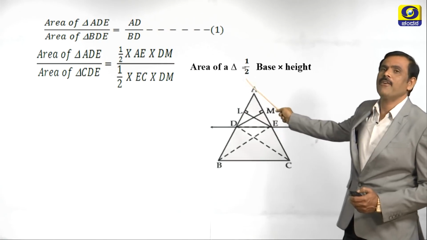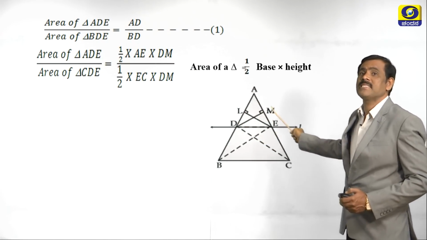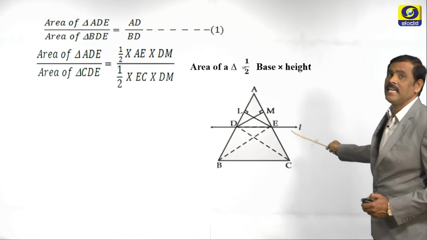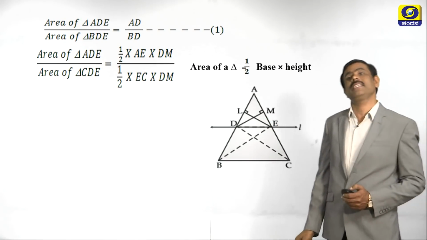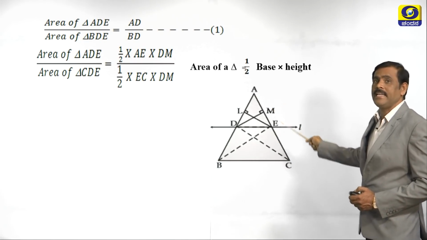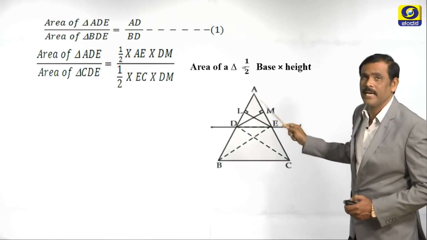Now, for area of triangle ADE, AE is the base, DM is the height. For area of triangle CDE, CE is the base and again for this triangle DM is the height. So, therefore, area of triangle ADE or AED is equal to half into AE into DM.